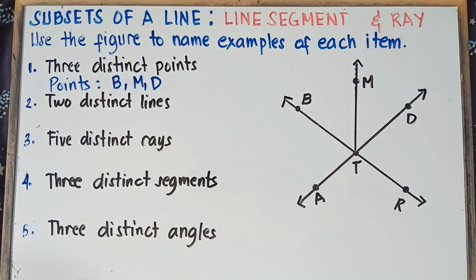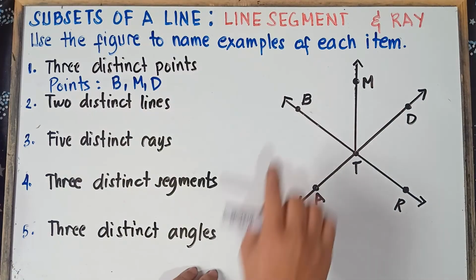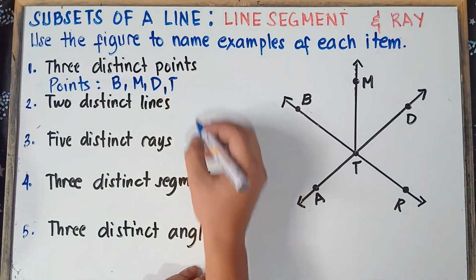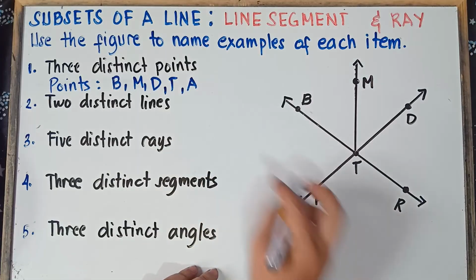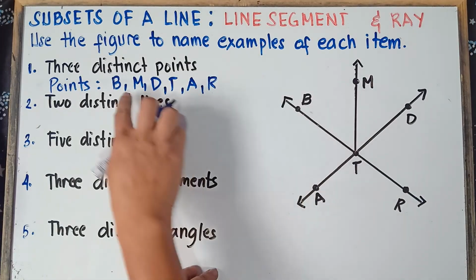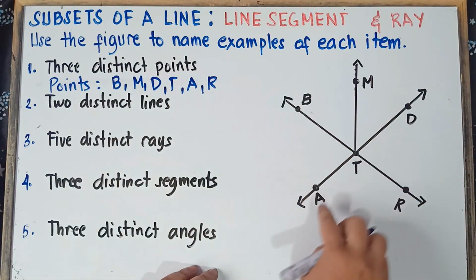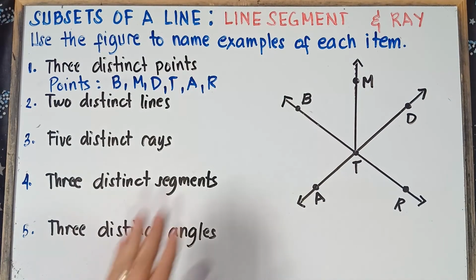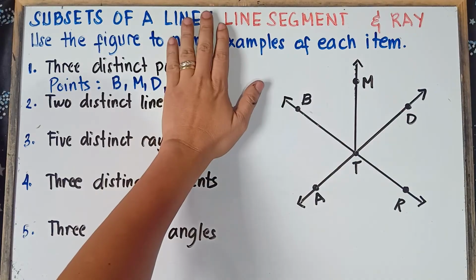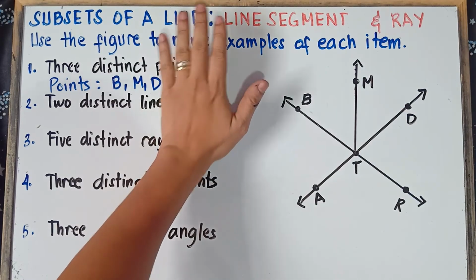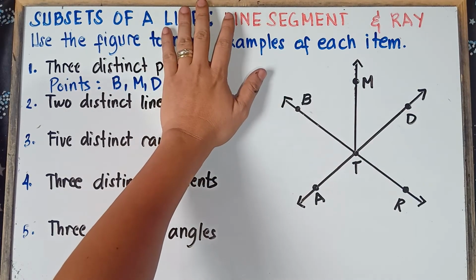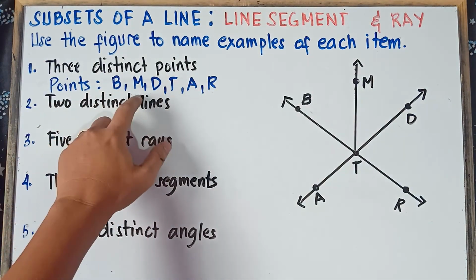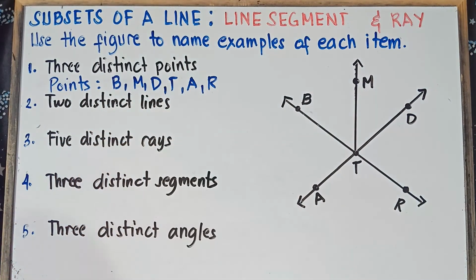But let me just write all the answers, class, with regards to the points. We have B, M, D, T, A, and then R. So that would be all the points. Once again, class, it's okay that you answer only 3, because you are just told to find 3 distinct points. So B, M, D, that's okay. But I will just write all the points: B, M, D, T, A, and then R.